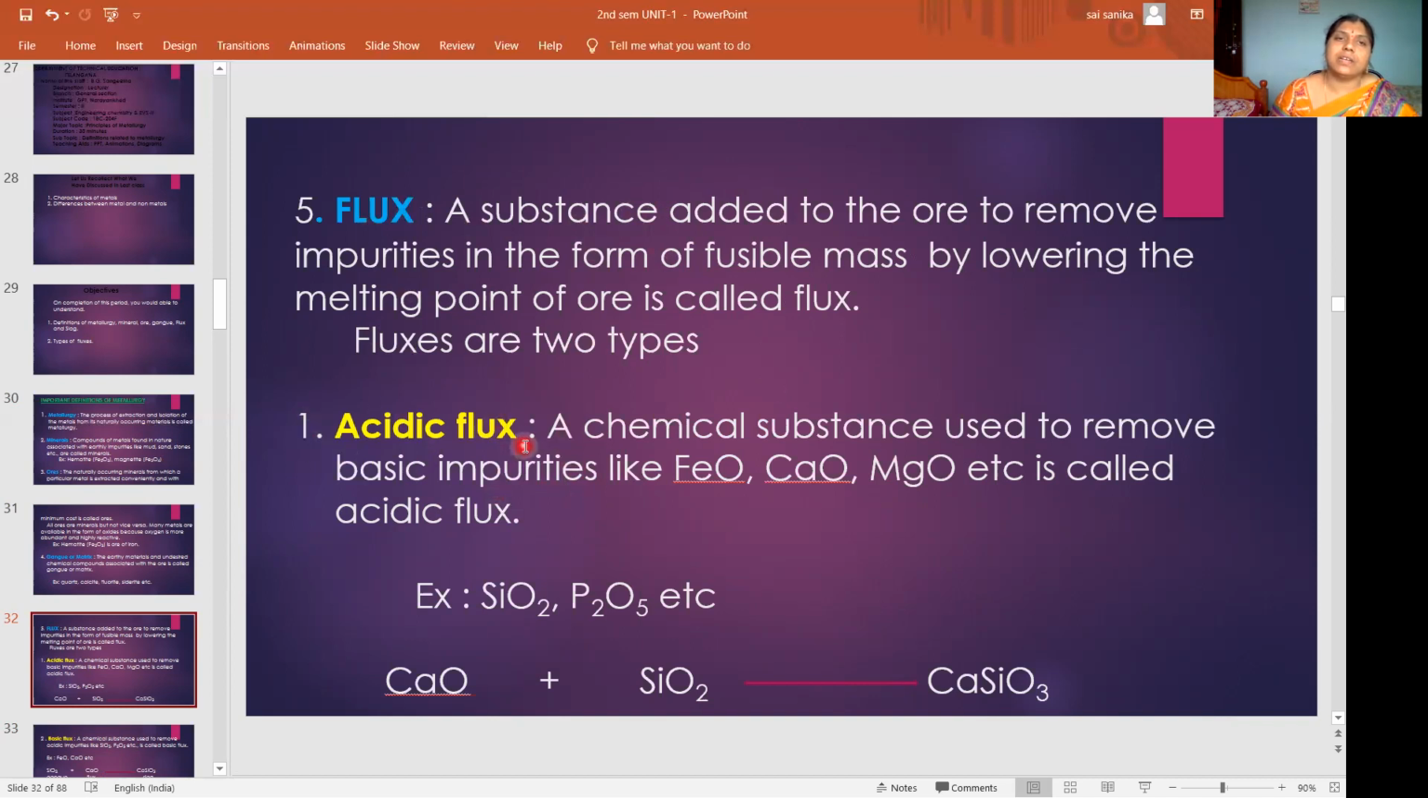And when acidic flux or basic flux is used, it is based upon the impurity present in the ore. If the impurity is basic in nature, we will use acidic flux. If the impurity is acidic in nature, we will use basic flux. That means reaction should take place between this flux and that impurity. That's why we use it like that. If both are bases, or if both are acids, there is no reaction. So acidic flux examples: SiO2, P2O5. And basic impurity may be iron oxide, calcium oxide, magnesium oxide.